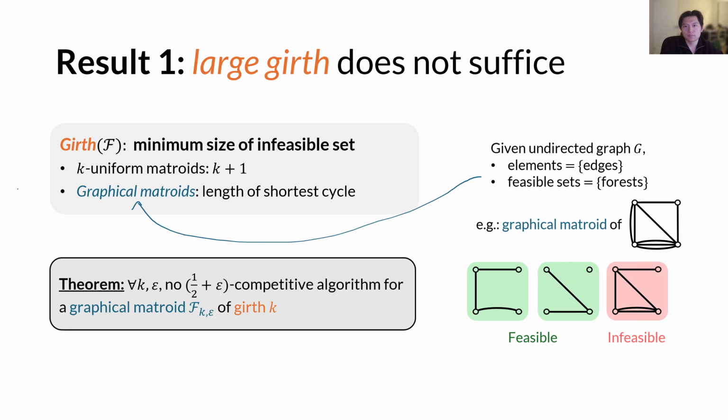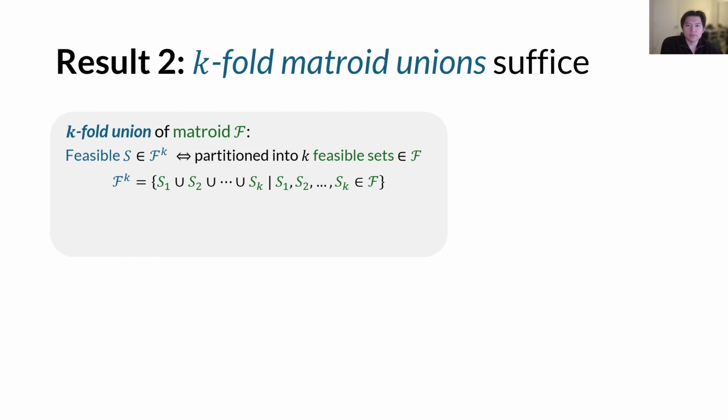Going back to our result, we proved that for some graphical matroid with arbitrarily large girth, there is no prophet inequality algorithm that gets better than the trivial competitive ratio of 1/2. Therefore, having large girth alone does not necessarily imply a good prophet inequality. So, having this negative result, we turn to look at more restrictive conditions. And our second result is indeed a positive one for k-fold matroid unions.